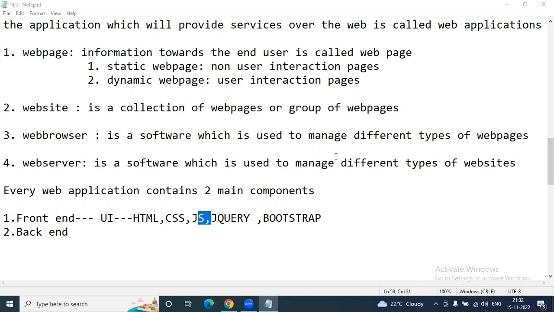But in most cases, JavaScript is used for validation in real time. Validation means whatever the user gives as input in the login form or registration form, whether those inputs are correct or not, we need to cross verify by using JavaScript functionality. But in Django, we need not use any JavaScript functionality because for validation, Django built-in validators are there. We can use them. In case as a Django developer your requirement is not fulfilled with the Django validations, then you have the option to prepare your own validations by using JavaScript. So that is the advantage.